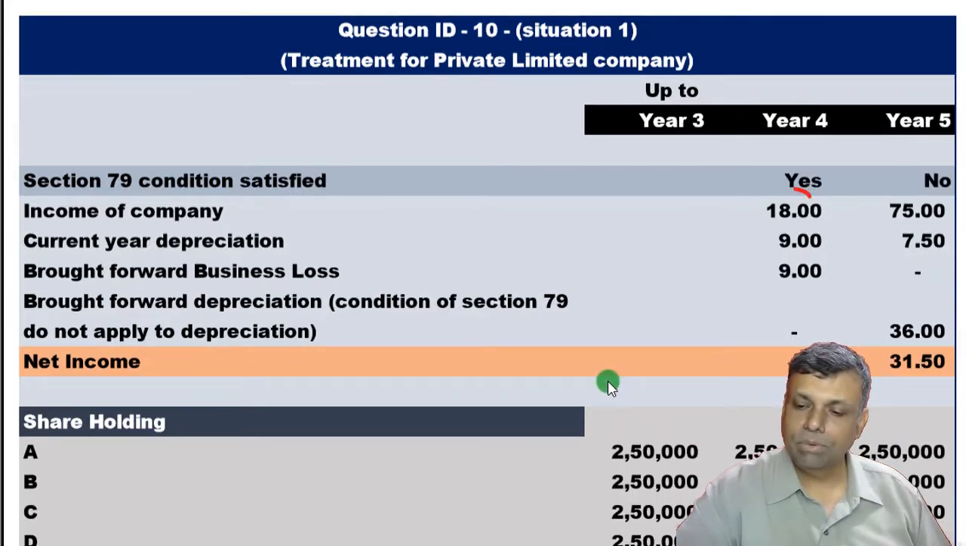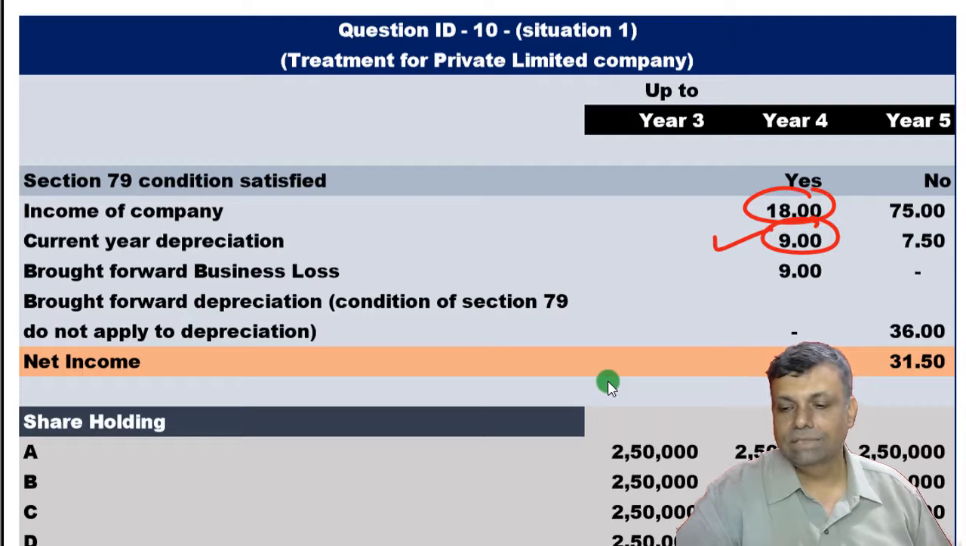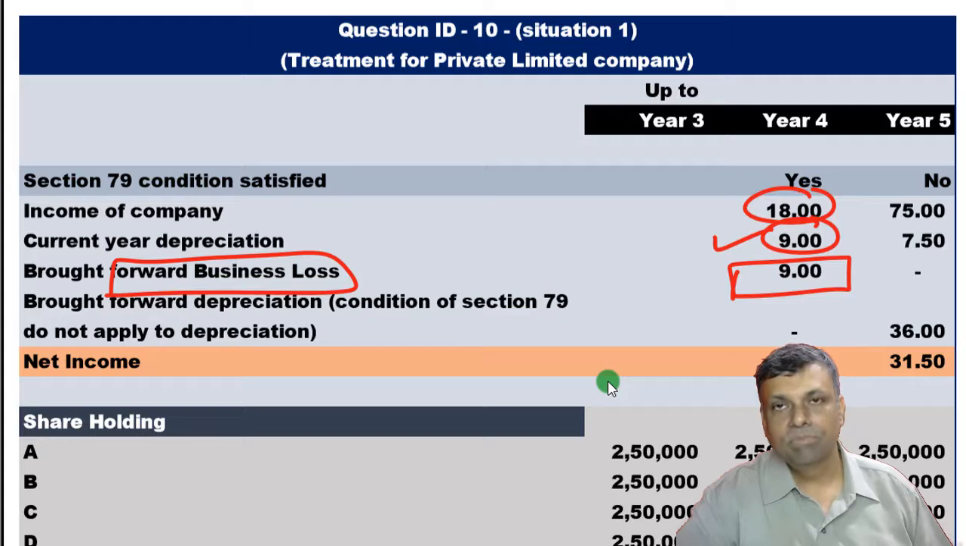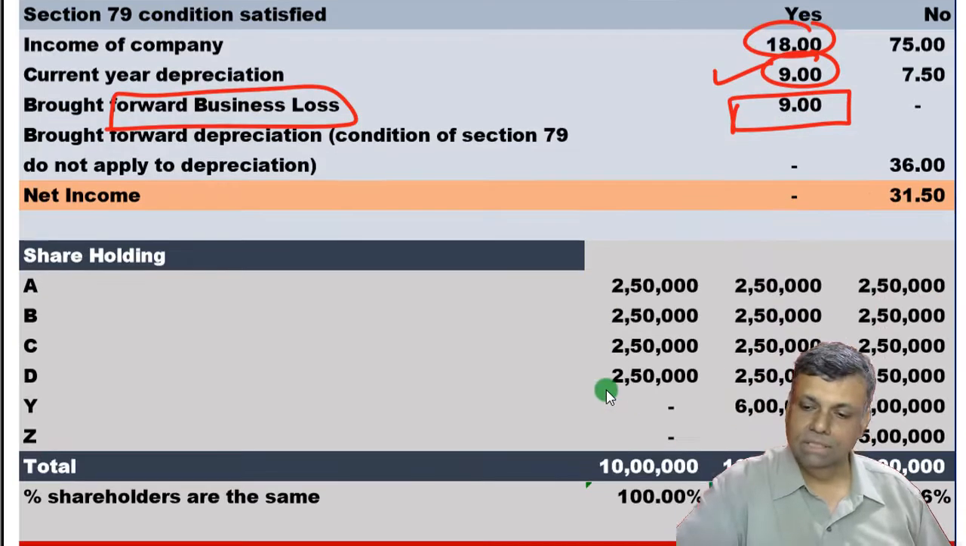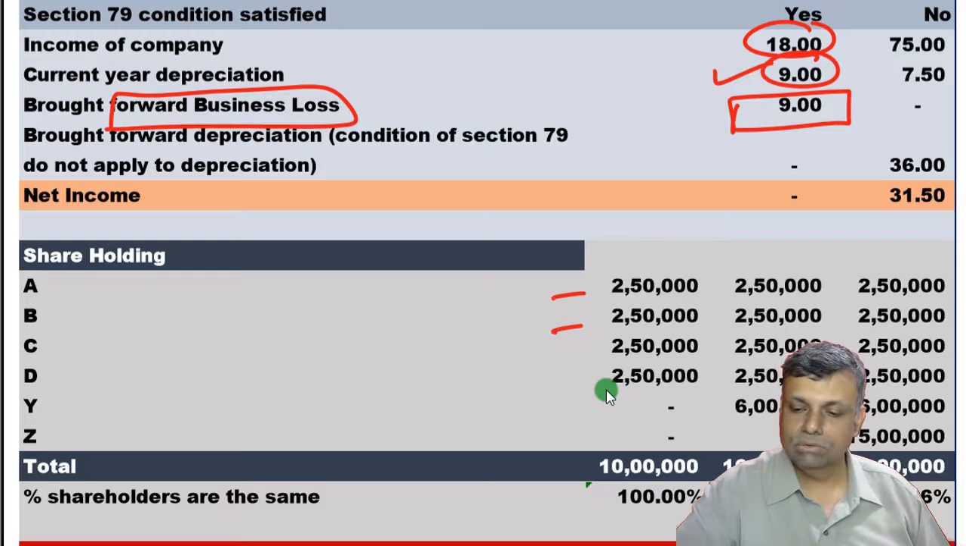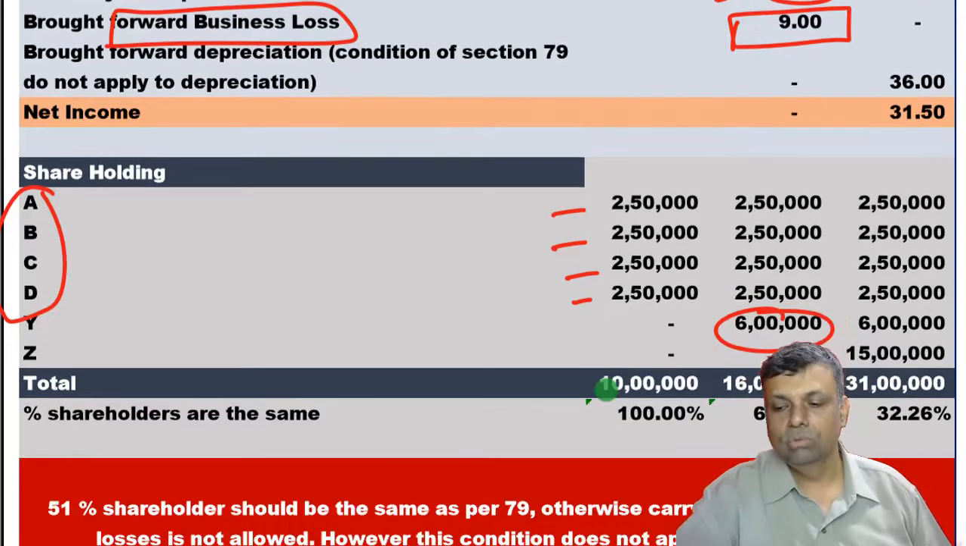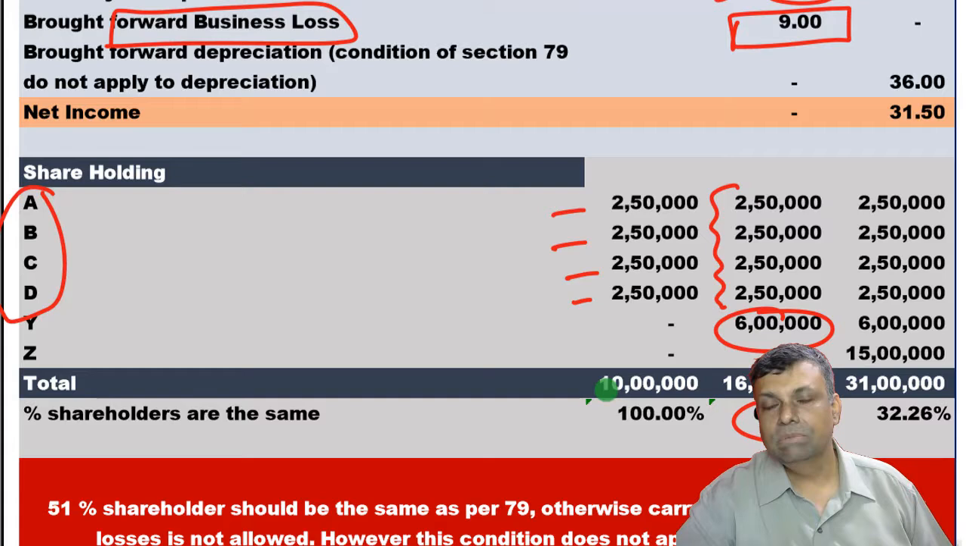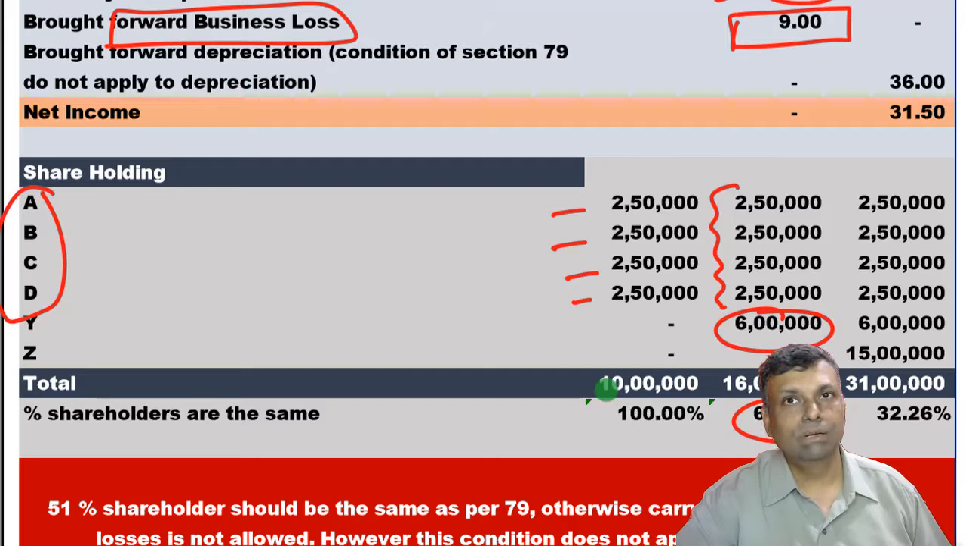See, you have a profit, then you have a current year depreciation, so naturally that will be permissible. Now brought forward business loss. This brought forward business loss, you can do that particular set off only if the 51% of the shareholders in the year of carry forward is the same as in the year of set off. So up to year number 3 the shareholding was 2,50,000 each. These are the older shareholders, ABCD. Then in year number 4, there is a new gentleman to whom the further issue has been done, but these 4 people together are holding 62.5%. That means the 51% shareholding condition has been satisfied. So in the year number 4 you can do that particular set off.